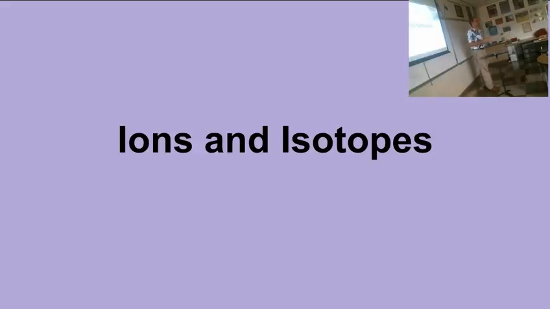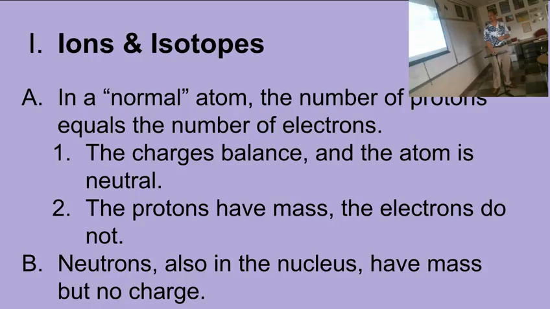Okay, so welcome to a lecture on ions and isotopes. We're looking today at when atoms aren't normal, when they're strange in some way. And we're going to be looking at two variations in atoms that we can have. So ions and isotopes is the title of the lecture, and take a moment and write that down.